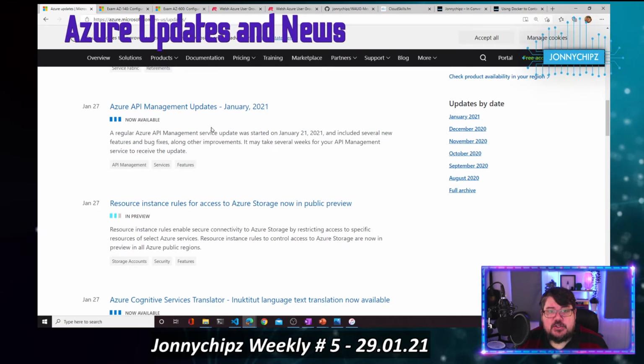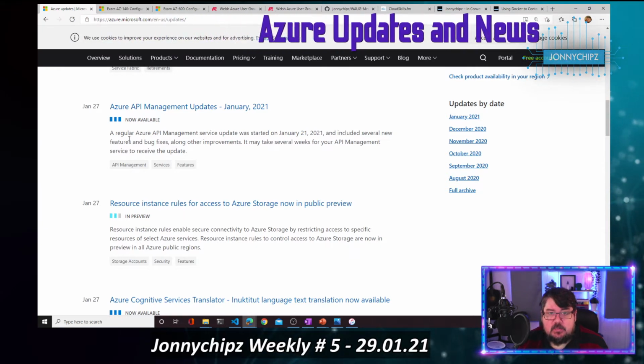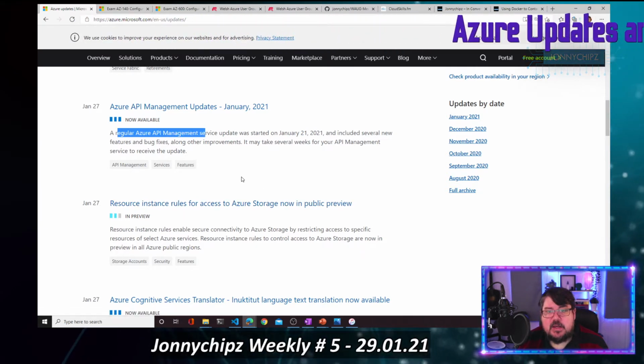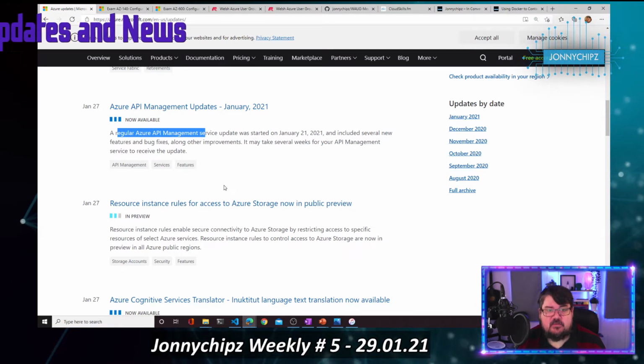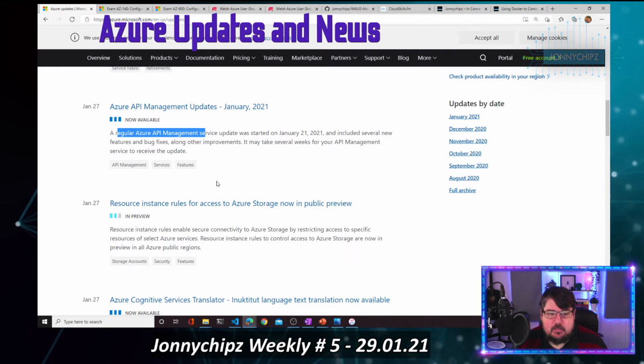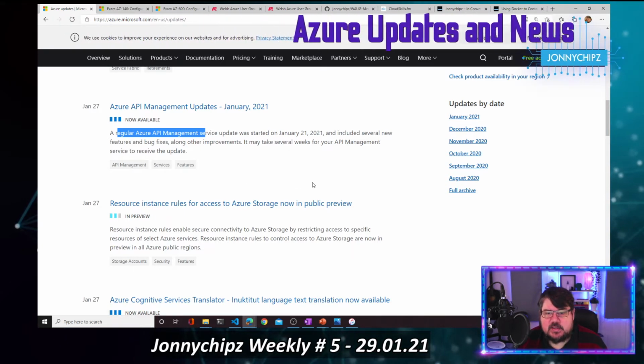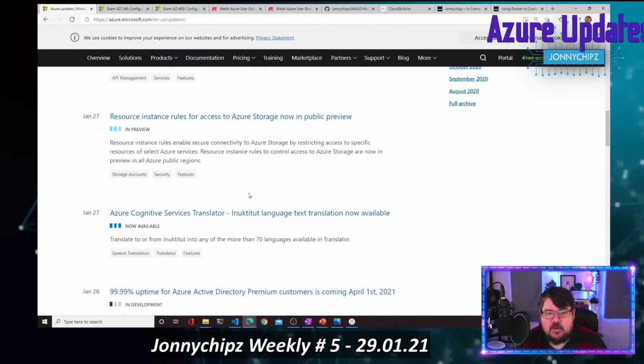We've had some updates on the Azure API management front. It looks like they've just got some general API management service updates, starting on the 21st, so features and bug fixes. Public preview, resource instance rules for access to Azure storage. That's gone into public preview.